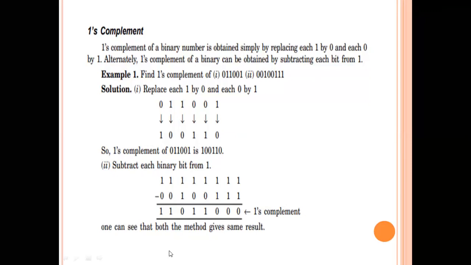If we take 5 bits, as in the question we gave, we have to do the subtraction using 5 bits. If there are 6 bits in the question, you have to choose 6 bits. Then you will get the answer. Both methods give the same result. It will be a little easier for you to replace 0s with 1s and 1s with 0s. Coming to the next,